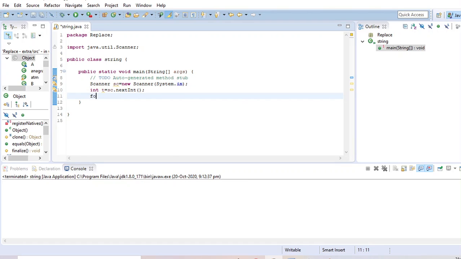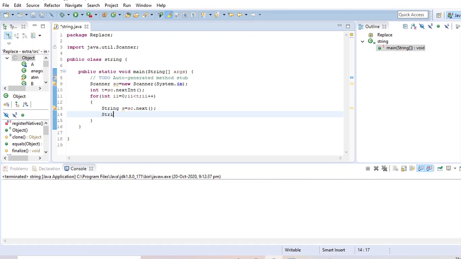Then I am making a for loop to continue the test cases from 0 to T. Then I am taking a string S and taking the value of the string from the user.